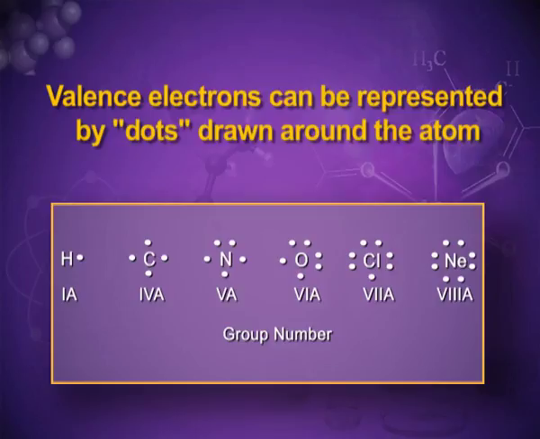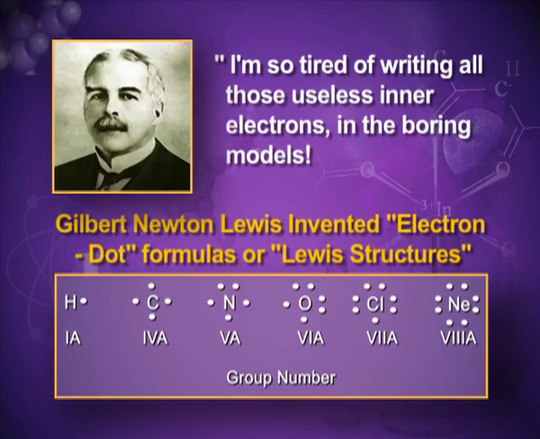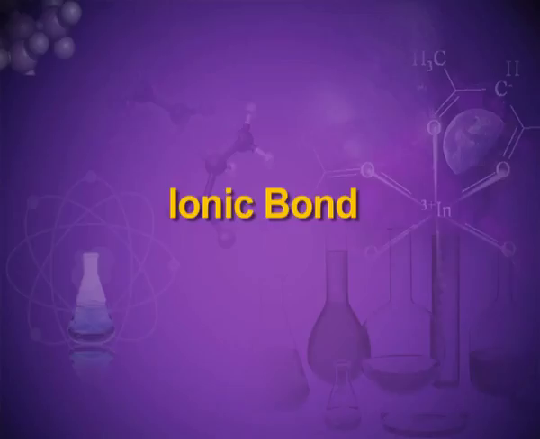This method of representing the valence electrons was suggested by G. N. Lewis. He said that he was not concerned with the inner electrons because the main role is played by the valence electrons. So let's show only the valence electrons, and these structures are known as electron dot structures.